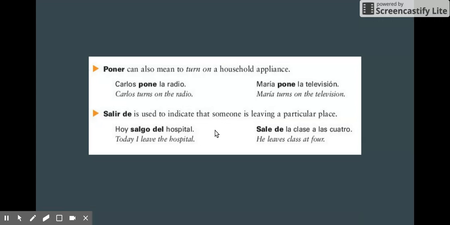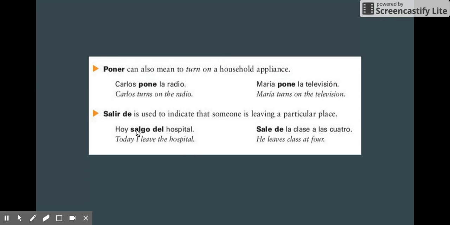Some ways to use these verbs. Poner can also mean to turn on a household appliance. So Carlos pone la radio, Maria pone la televisión. Another verb you can use is prender, which is another way to turn on. So prende la luz, prende la televisión, prende la radio. But either one is fine to use. They both are understood equally.